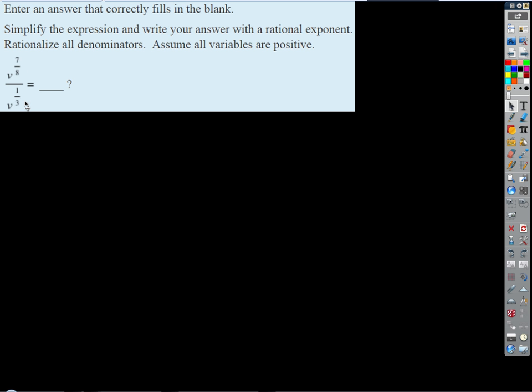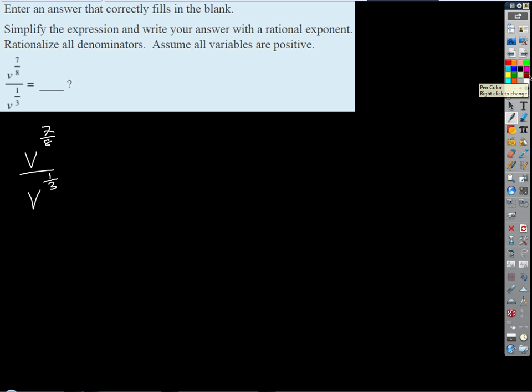Well, it's pretty obvious here that 7/8 is bigger than 1/3, but they are fractions with different denominators, and we're going to have to subtract them anyway, which means we're going to have to get a common denominator. So what if these fractions were closer together and it wasn't so obvious which one was bigger? Then it would make sense for us to get a common denominator so we could directly compare the size of the fractions. Well, what's the least common denominator of 8 and 3? That'd be 24.